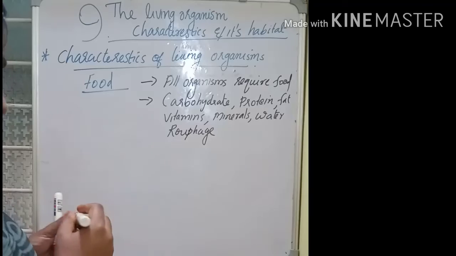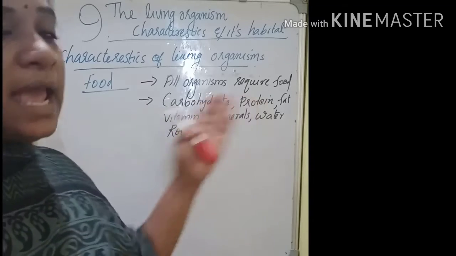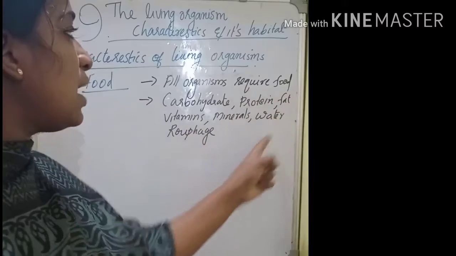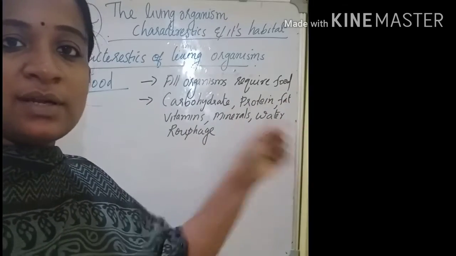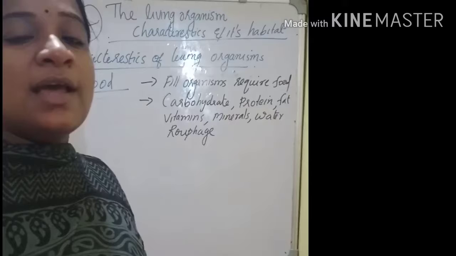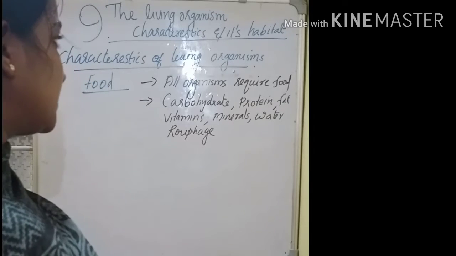Right, so we are getting all these elements from the food. These all are very essential for our life, for all living organisms.